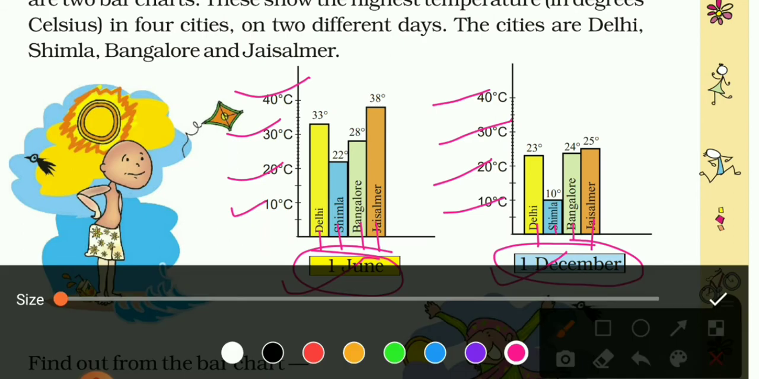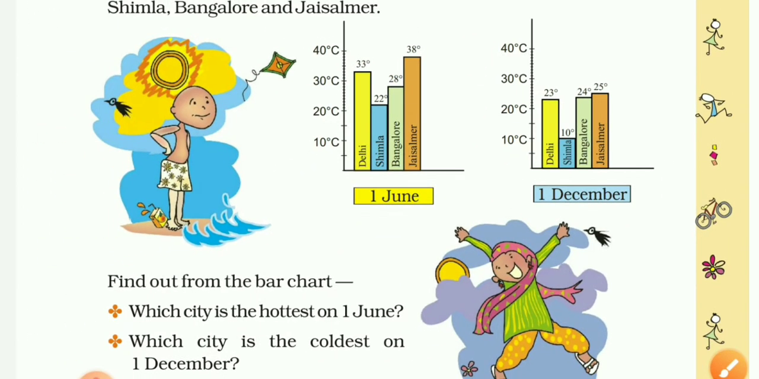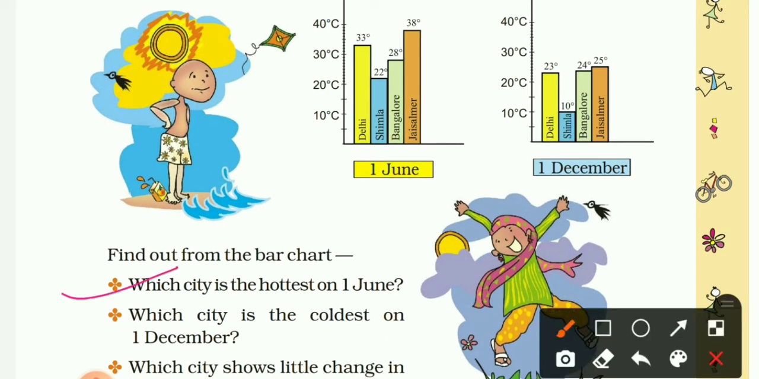Now let's answer some questions. So the first question is, which city is the hottest on 1st June? So come to the 1st June bar chart and here we can see the highest temperature is 38 degrees Celsius and the city is Jaisalmer. Now second is, which city is the coldest on 1st December? This is the 1st December bar chart and we can see the lowest temperature is 10 degrees Celsius and the city is Shimla.